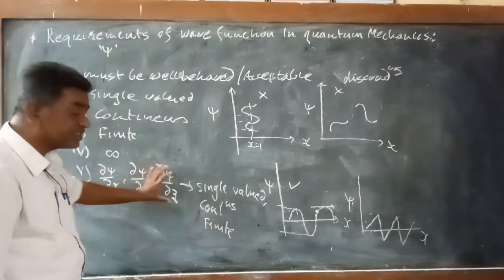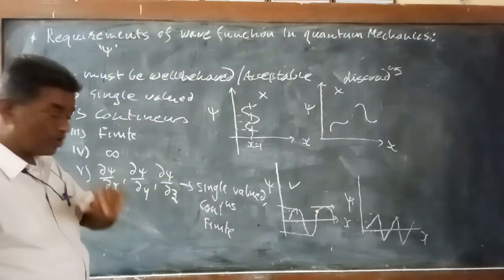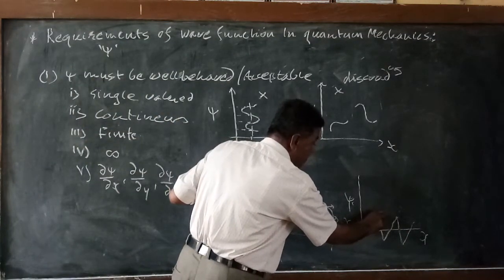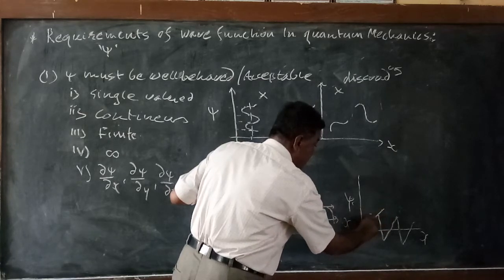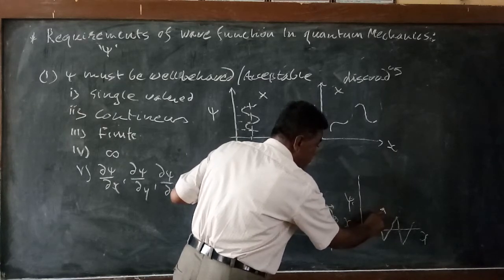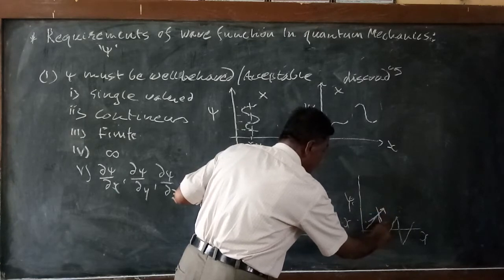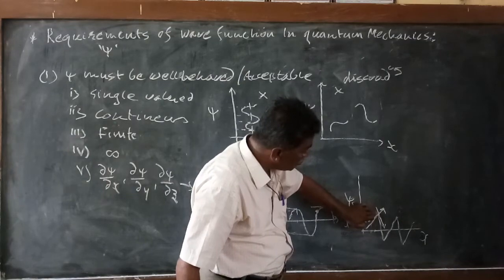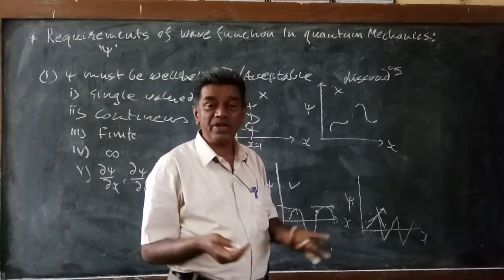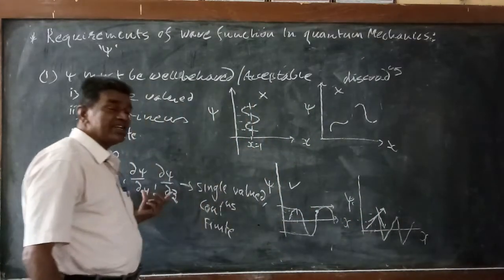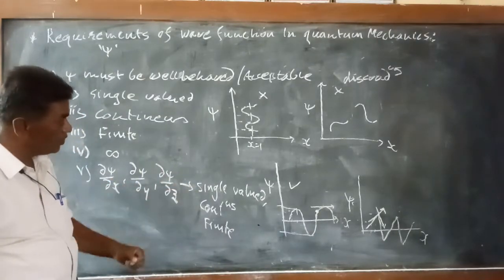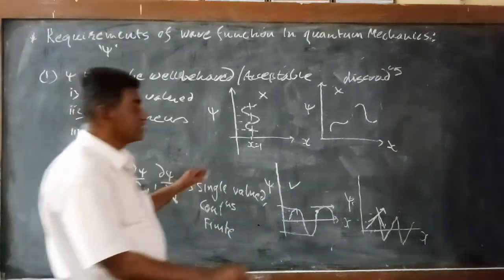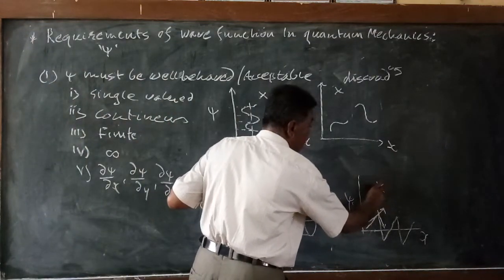But the last condition is not satisfied, because if we plot ∂ψ/∂x, the tangent at this point gives two values. A tangent can be drawn at this point like this, so this point has two values, multiple values. The first partial derivative should also be single valued, continuous and finite. In this case we are getting two values, so such a wave is not allowed here.